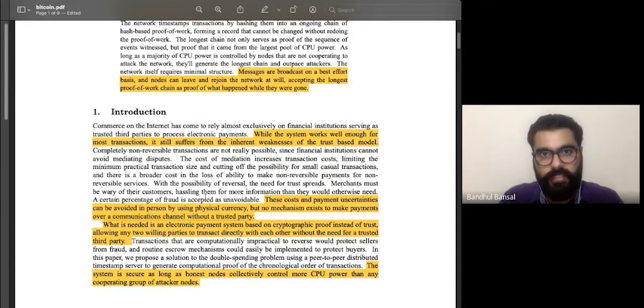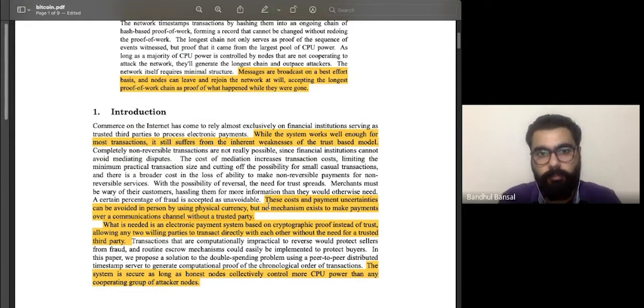And what it suggests is that even if you have a very secure system, a certain percentage of fraud is still unavoidable when it comes to a third-party trust-based model, right? These costs and payment uncertainties can be avoided in person by using physical currency, but no mechanism exists to make payments over a communication channel without a trusted party, right? So what this suggests is that this could be avoided.